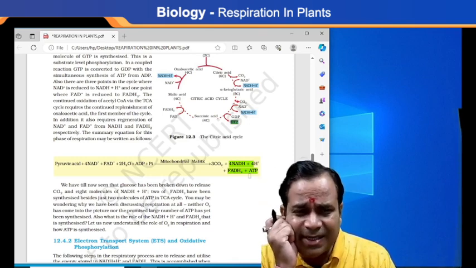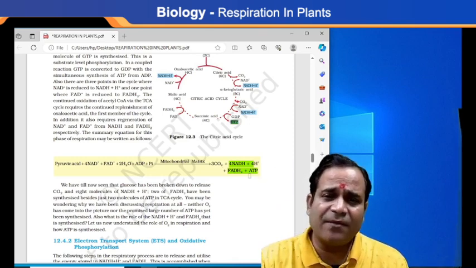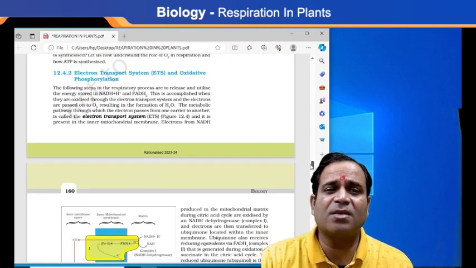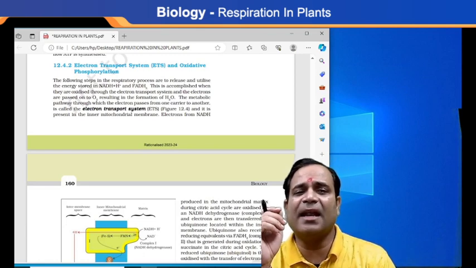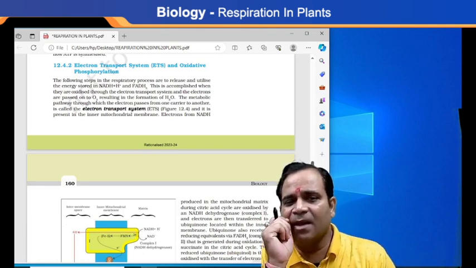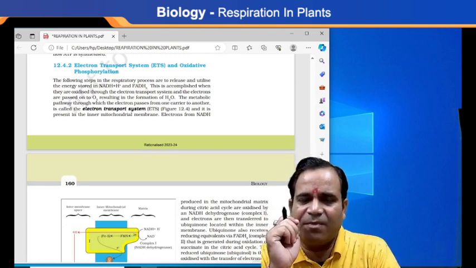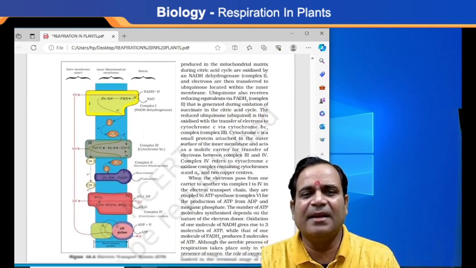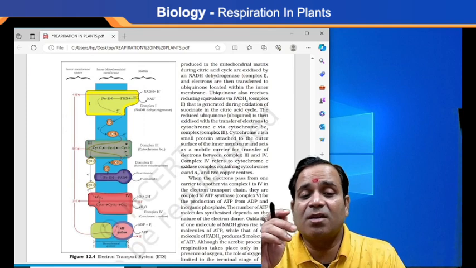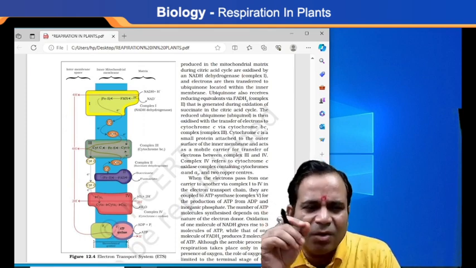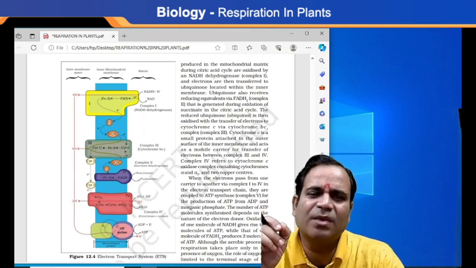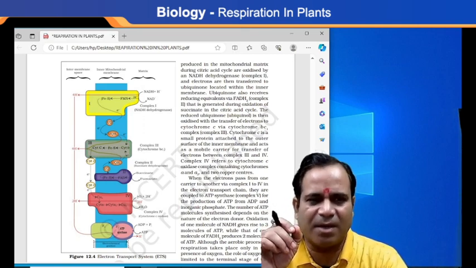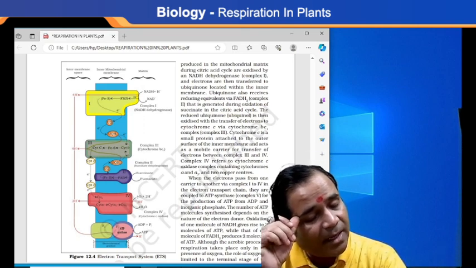Now the question is, suppose I am telling you about the electron transport system, ETS, and oxidative phosphorylation. This one is very important to know. The diagram is also given in your NCERT. Let's see first the electron transport system, ETS, how the electrons move through each and every part of the cell. This is an important point to note here, my dear.